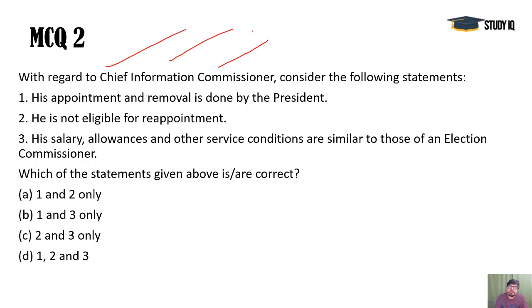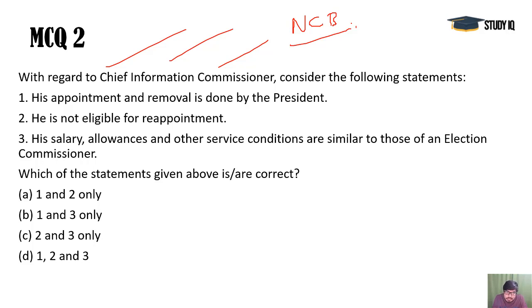The CIC was established by the Right to Information Act of 2005 by a gazette notification. So it's not a constitutional body. It was established with the RTI Act, so they may ask you about that. It's a non-constitutional body, but one of the most important bodies. When RTI came, the average person in this country became very much capable of seeking any kind of information from public offices, and it's a mandatory provision. They have to provide the information.